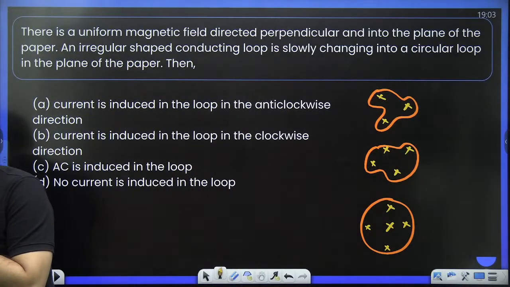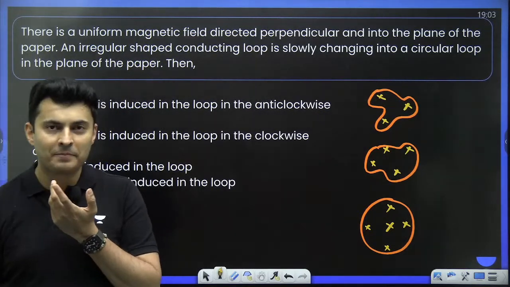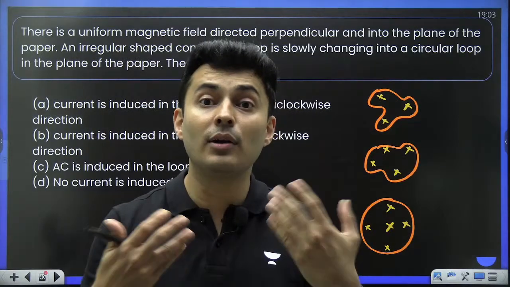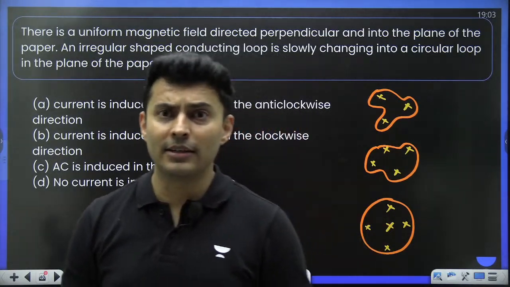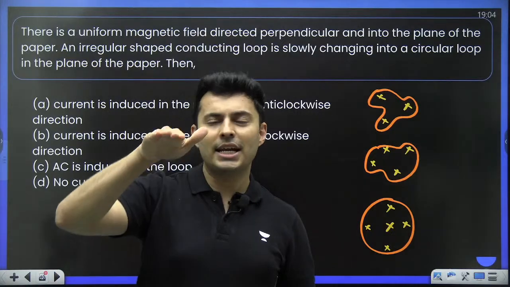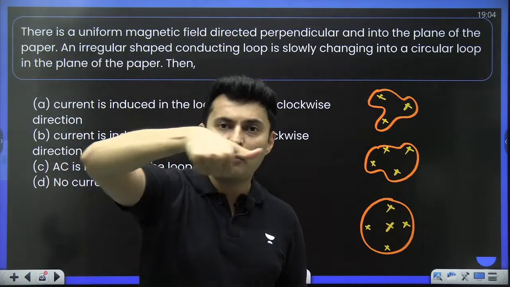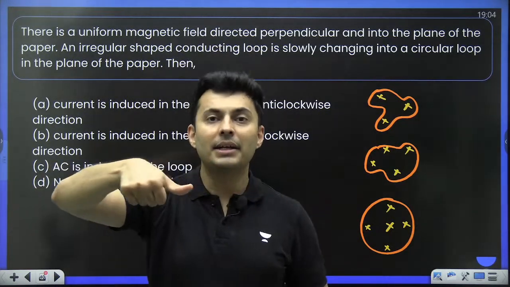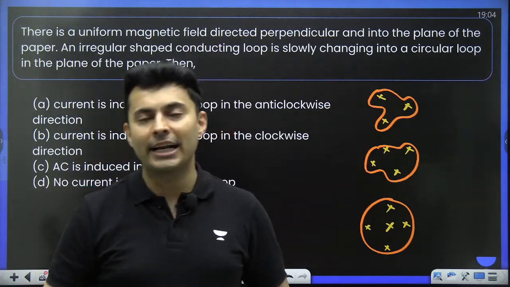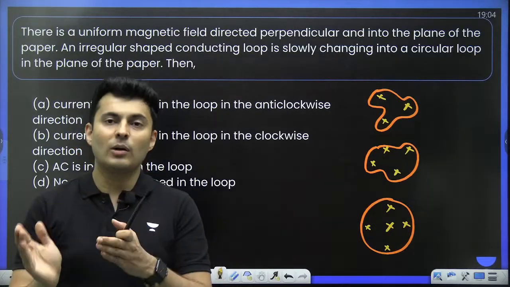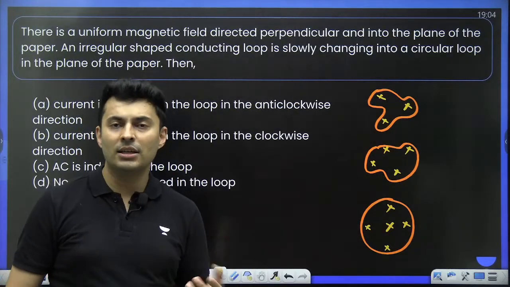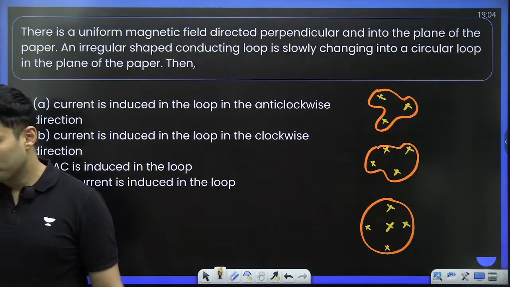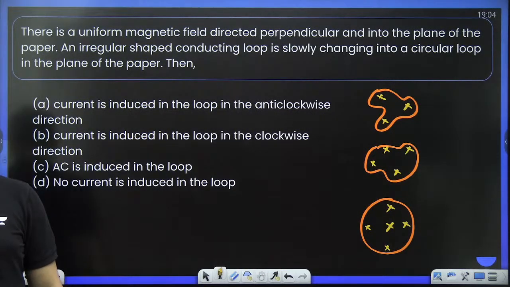Sir, why we didn't take north-south? Pravina, because magnetic dipole moment is like that. That's how you find, that is the right-hand rule to find the direction of the field. So when the current goes in the direction of the fingers, then the thumb points in the direction of the polarities from south to north for a magnetic dipole. So that's the right-hand thumb rule. Okay, and south to north is always taken as the convention for the magnetic dipole. Okay, cool. So what do you think is the answer for this, my dear students? Think about it.